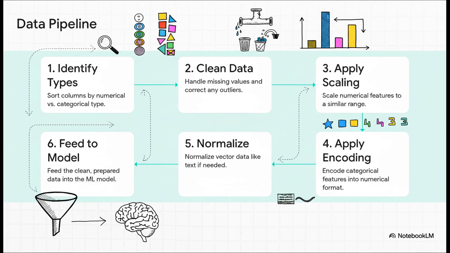First, you've got to understand your ingredients, figure out which columns are numbers and which are categories. Then comes the cleanup phase. You handle missing values, you fix any crazy outliers. Only after all that's done do you move to the core transformation, applying scaling to your numbers and encoding to your words. Finally, with everything prepped and ready, you feed that beautiful, clean data into your model.